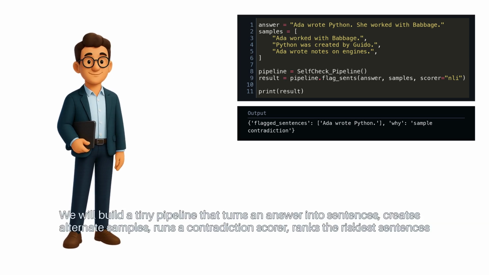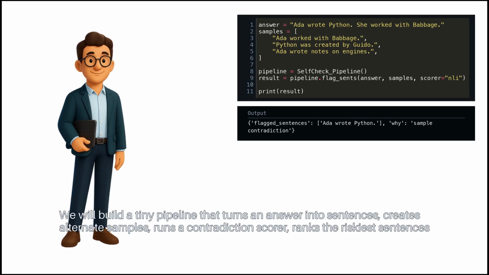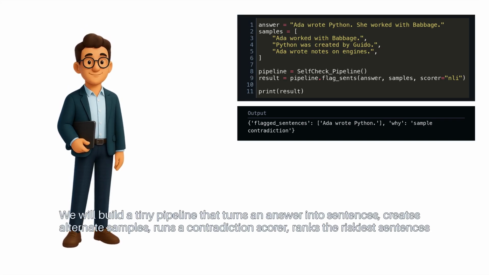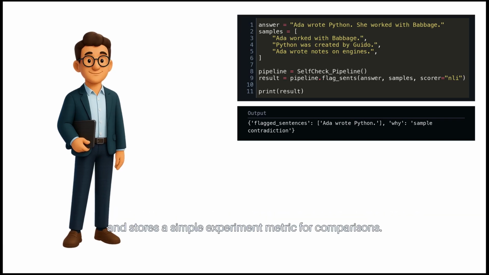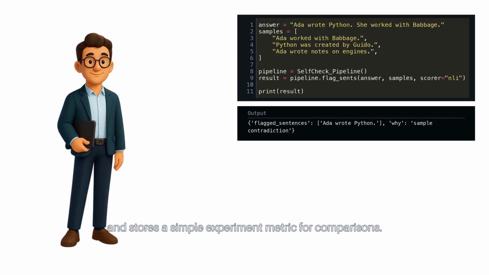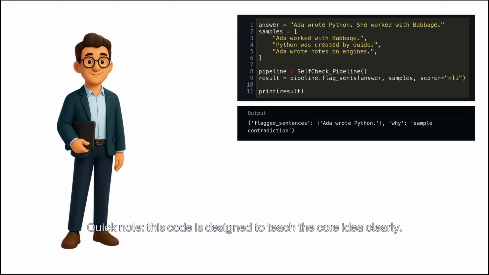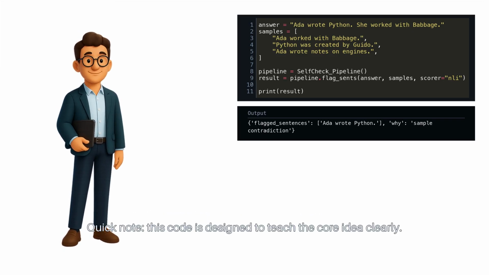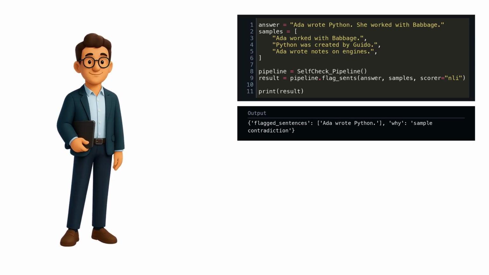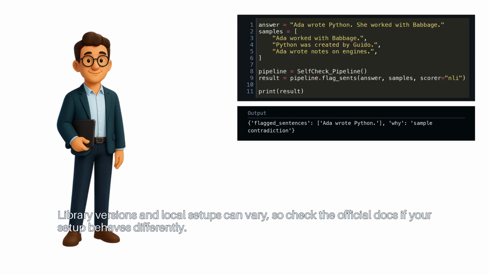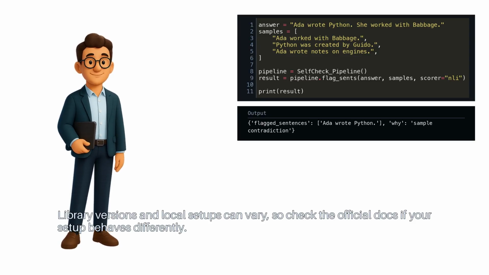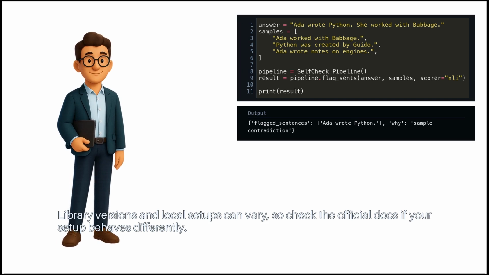We will build a tiny pipeline that turns an answer into sentences, creates alternate samples, runs a contradiction scorer, ranks the riskiest sentences, and stores a simple experiment metric for comparisons. That lets you quickly see whether a prompt tweak made answers more or less stable. Quick note: this code is designed to teach the core idea clearly. Library versions and local setups can vary, so check the official docs if your setup behaves differently.